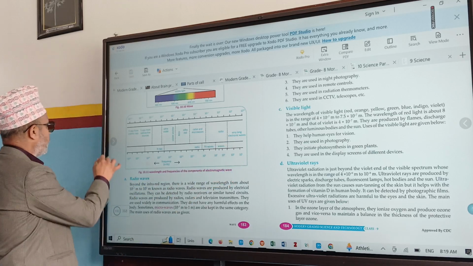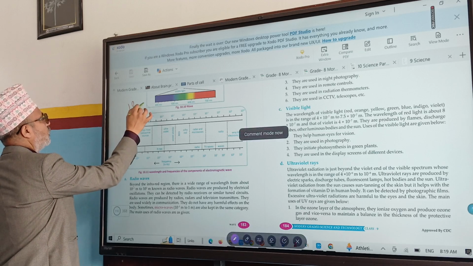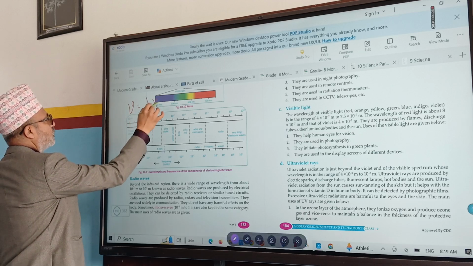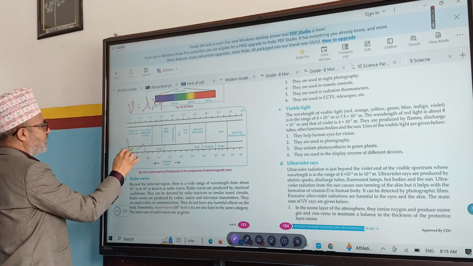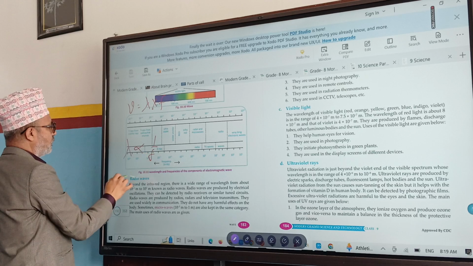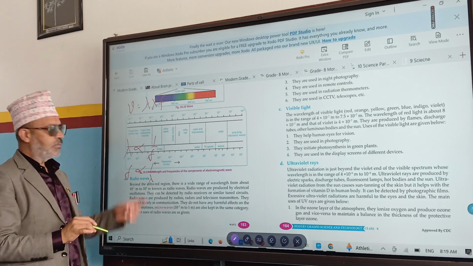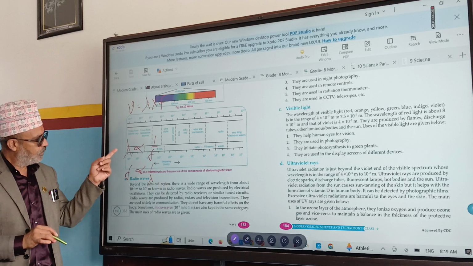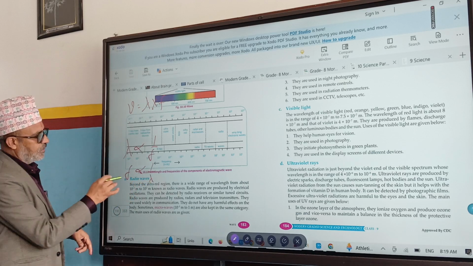We know the formula. What is the formula of wave velocity? V equals lambda times f. So lambda, the wavelength, is inversely proportional to frequency. Frequency is inversely proportional to lambda. Inversely proportional means if one increases, another decreases. Here also you can see the same thing.